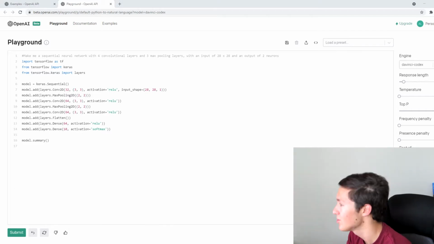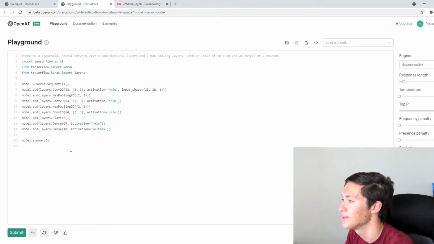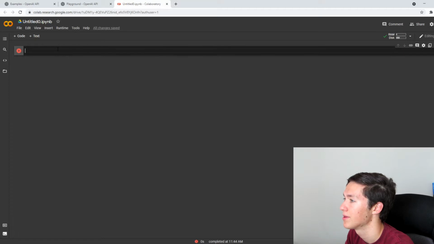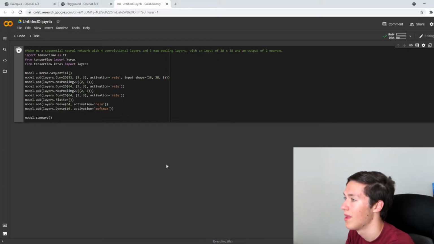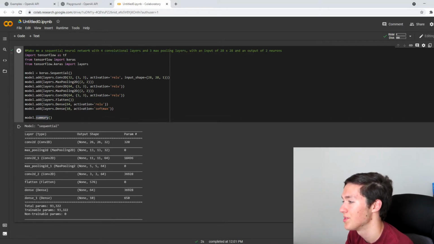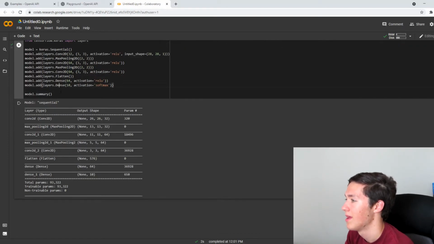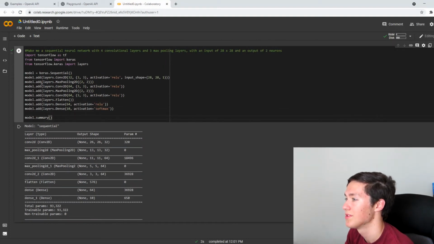So let's actually run this in the Colab notebook. So this is completely AI generated code. Let's see what it does. And what it does is it's just going to show us all the layers. So yeah, it works. I mean, there are no errors. It makes me a neural network, pretty good.